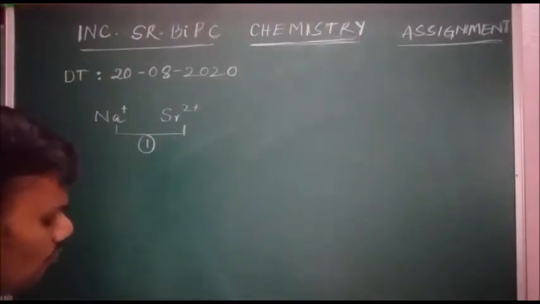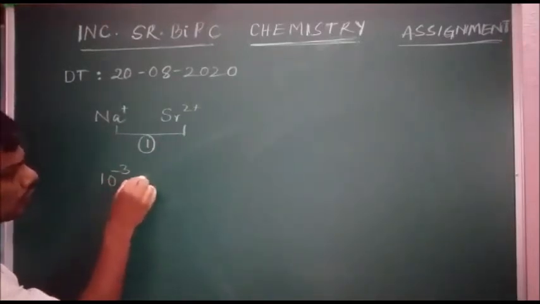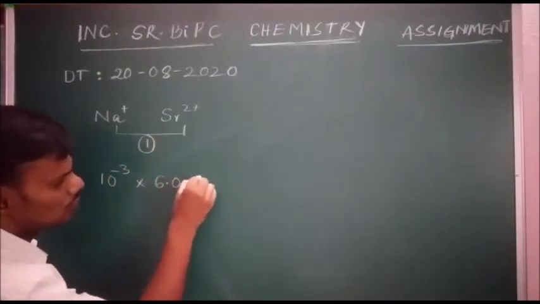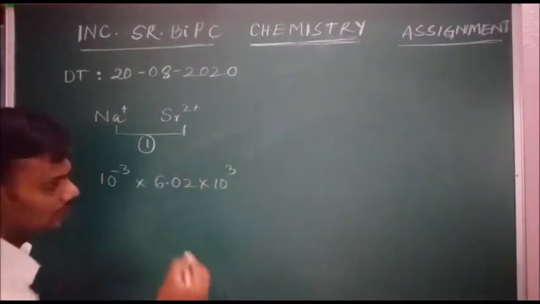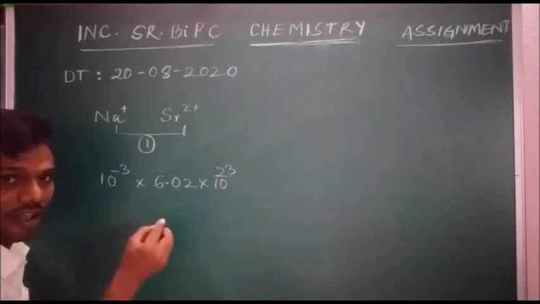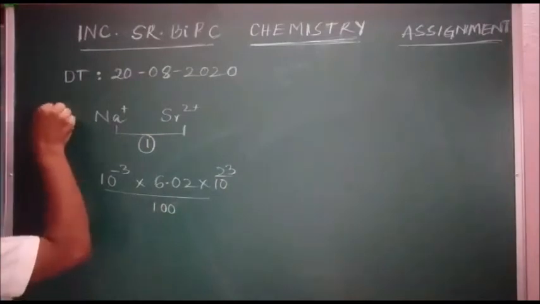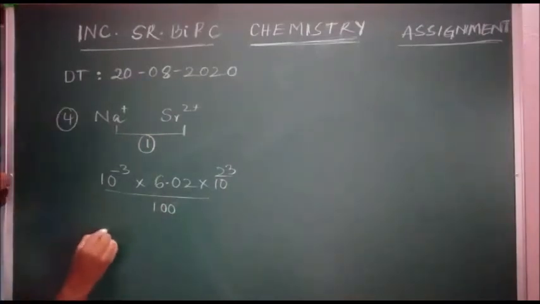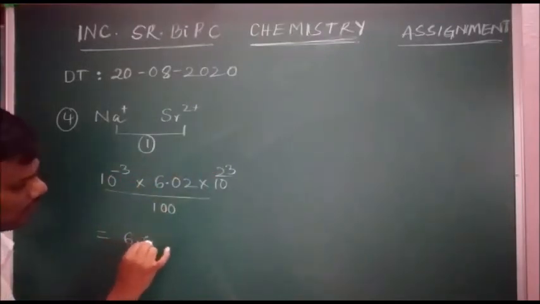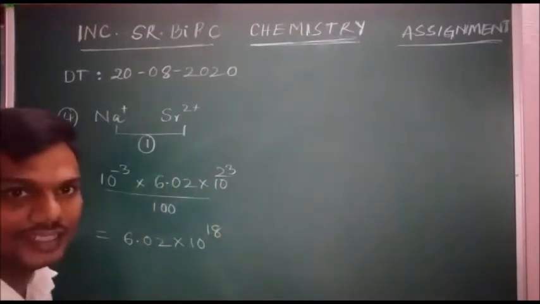Now, how many were doped here? 10 power minus 3 per mole, into 6.02 into 10 power 23, since they asked mole percentage we divide by 100. We get 10 power minus 5, and finally we get 6.02 into 10 power 18.